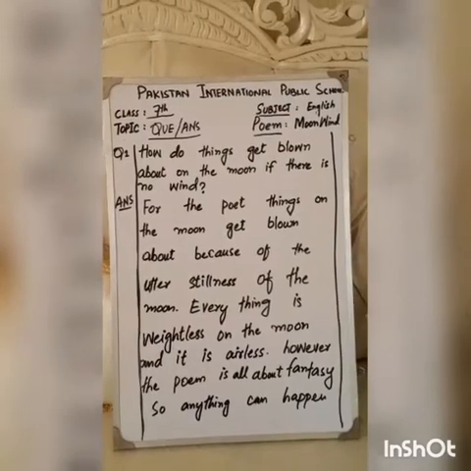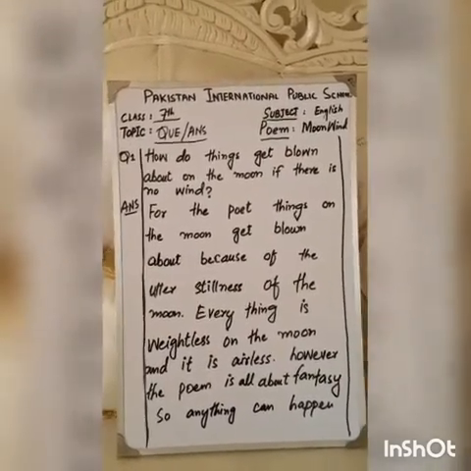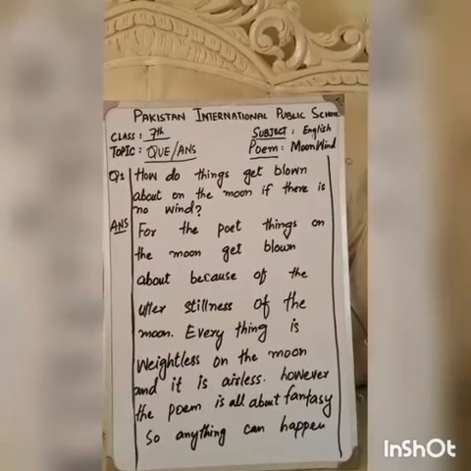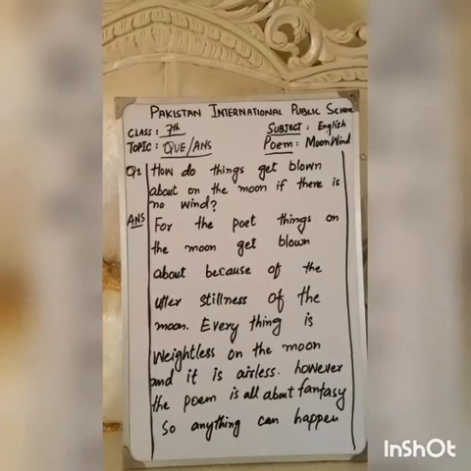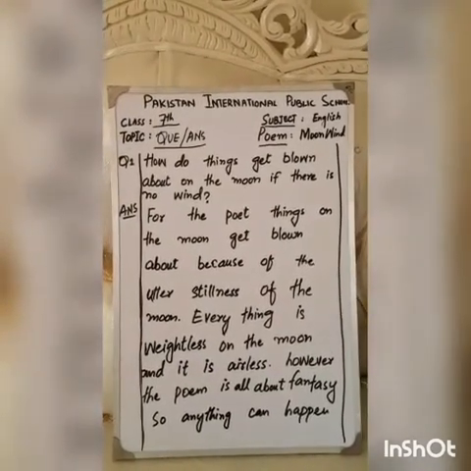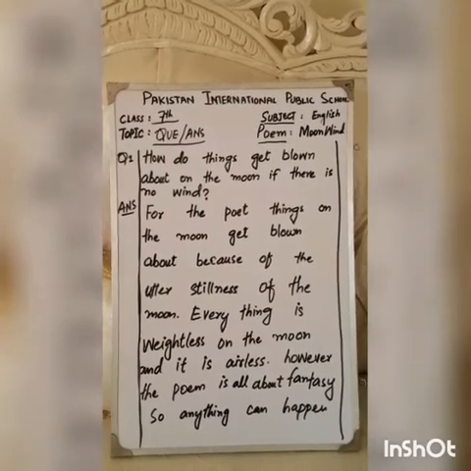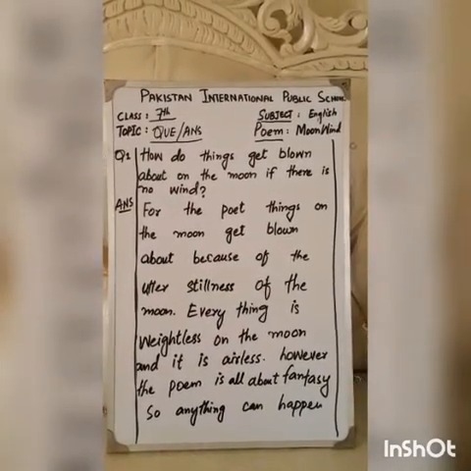So dear class, as you know, as we have read it in the chapter, this poem is all about imaginary. So anything can happen क्योंकि ये सिर्फ एक ख्याली poem है, ठीक है? मतलब इसमें there is nothing the truth. It is all imagination. So anything can happen on the moon, on the earth, in this poem. Alright, so let's go towards the next question side.